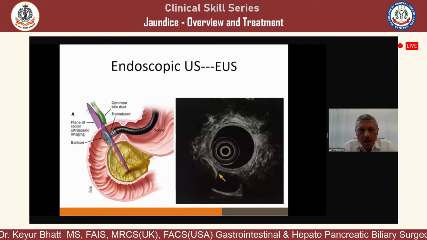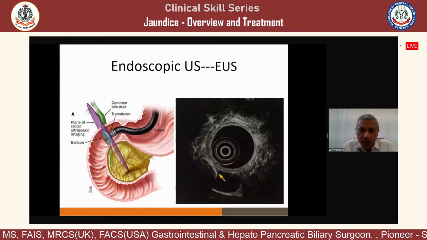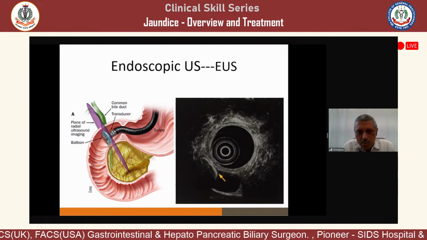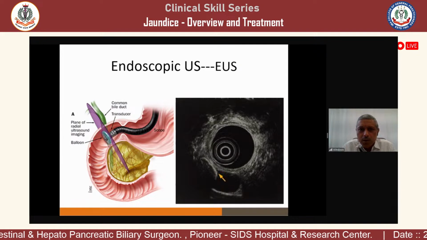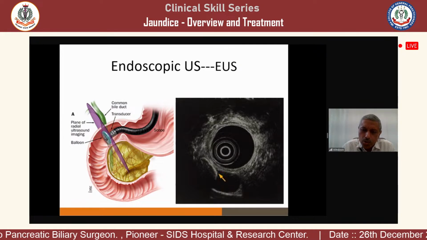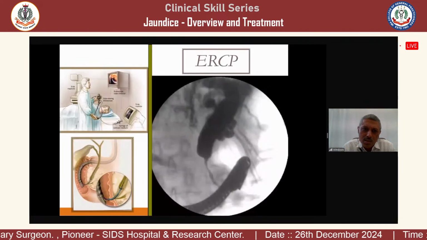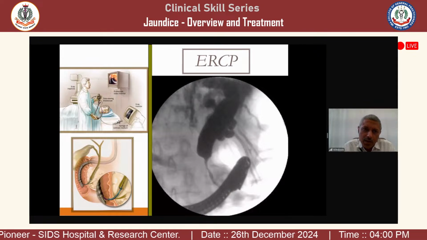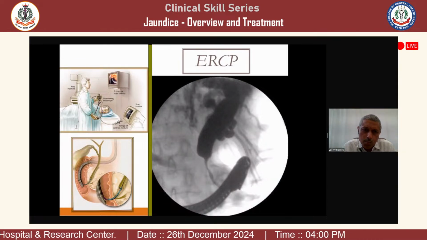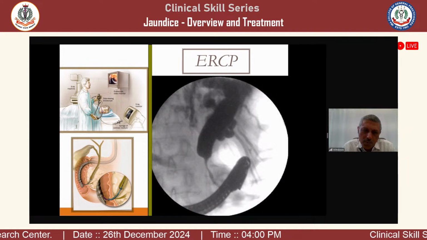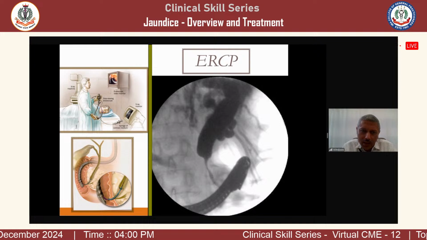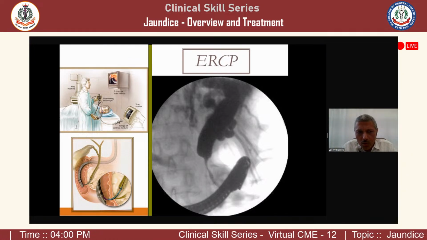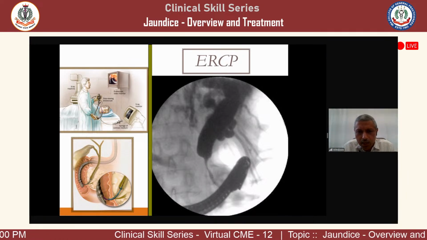Now this is just a diagram of endosono. Endosono we have two types, radial and linear. Most of the centers are using linear endosono, and there is a probe on the endoscope tip which is used for the detection of stones in the lower common bile duct. This is the picture of ERCP, where the endoscope goes through the mouth to the duodenum, and when there is a stone in the common bile duct, it can be removed, or if there is a stricture in the common bile duct, a stent can be placed.